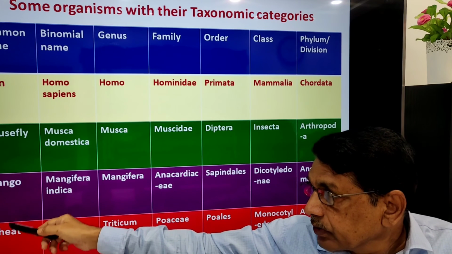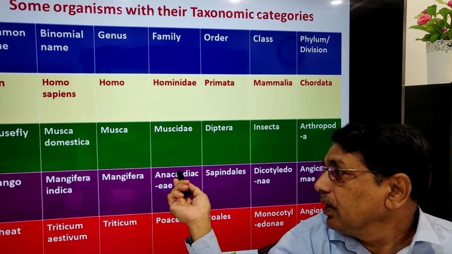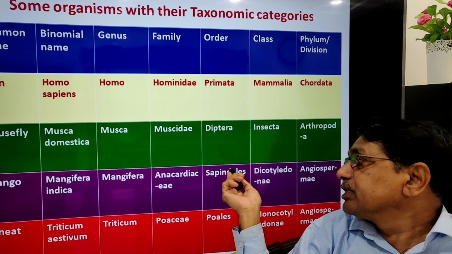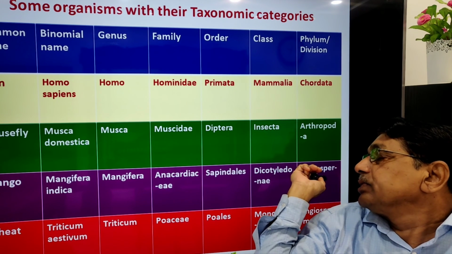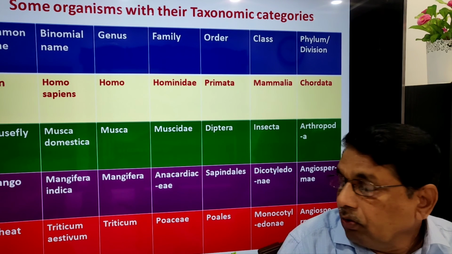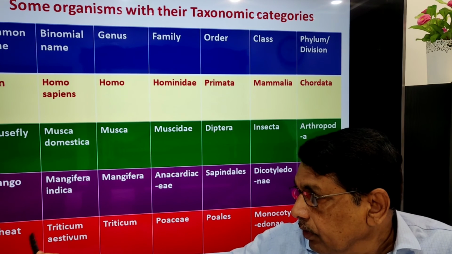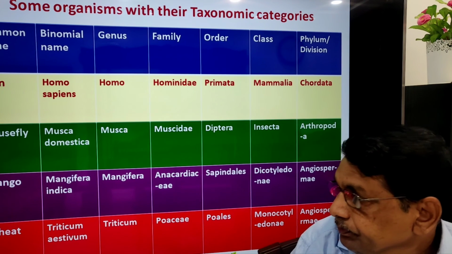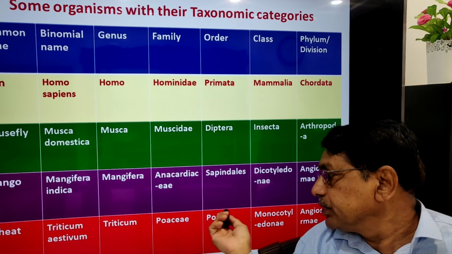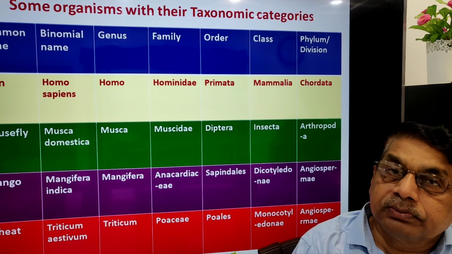Then two plant examples. Mango, Mangifera indica: Mangifera, Anacardiaceae, Sapindales, dicotyledons, angiosperms. Wheat, a very common crop plant, Triticum aestivum: Triticum, Poaceae, Poales, monocotyledons, angiosperm.